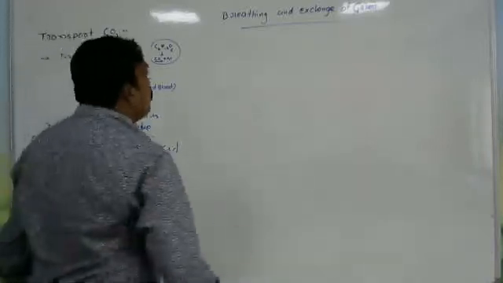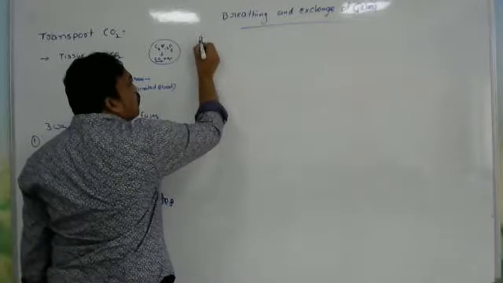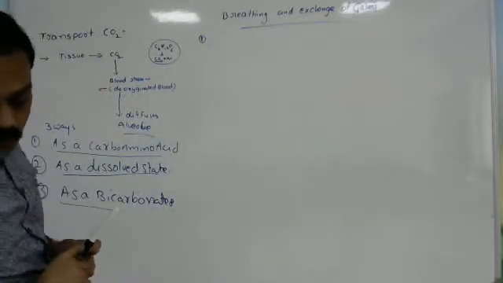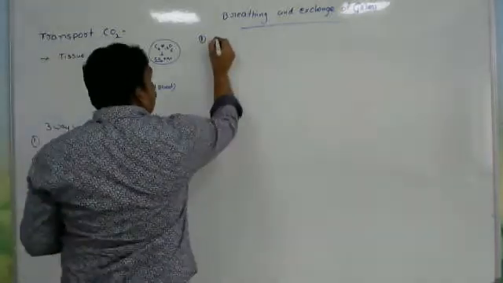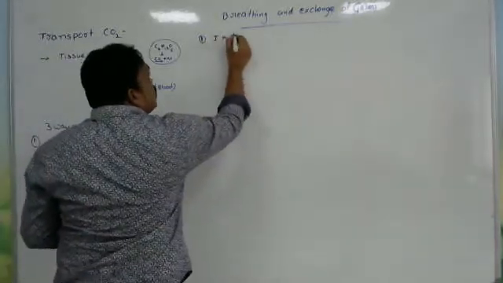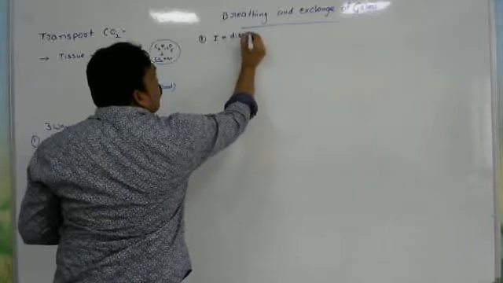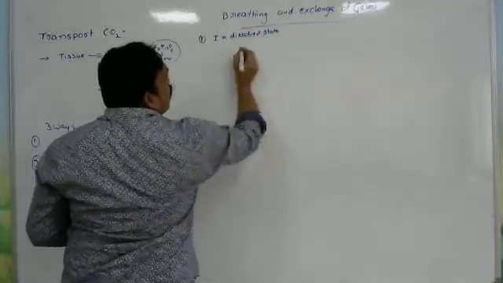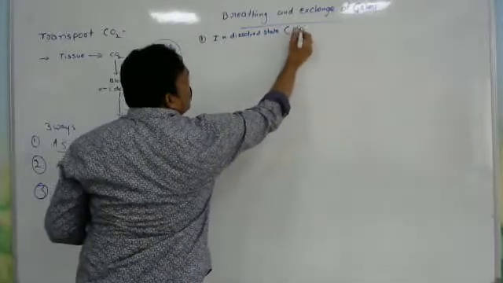The first one: how is carbon dioxide transported in the dissolved state? What is the meaning of dissolved state? It means the carbon dioxide is transported with plasma.